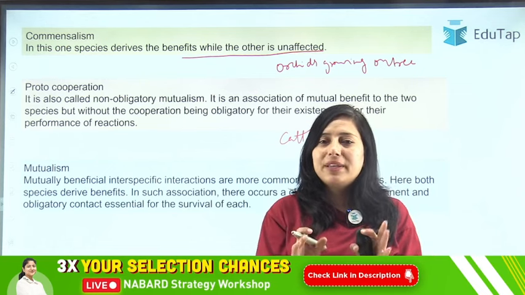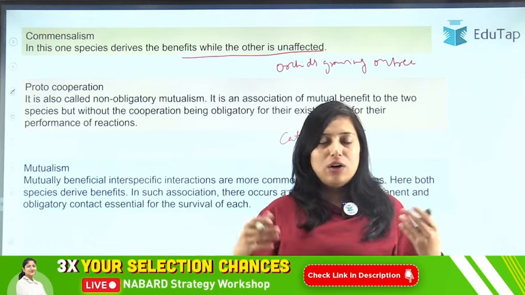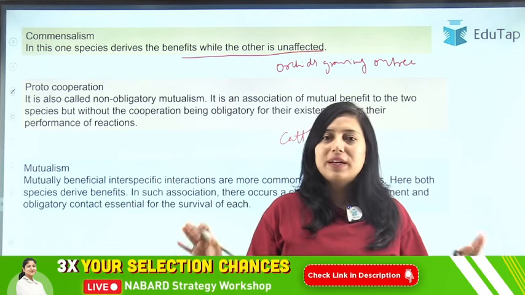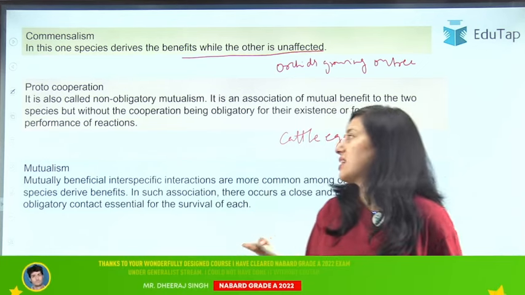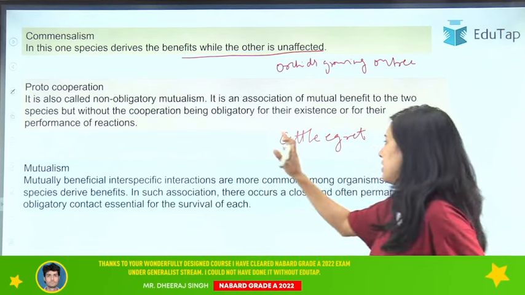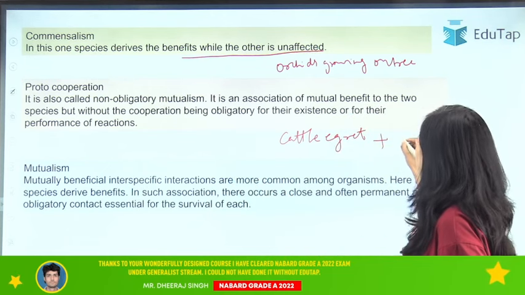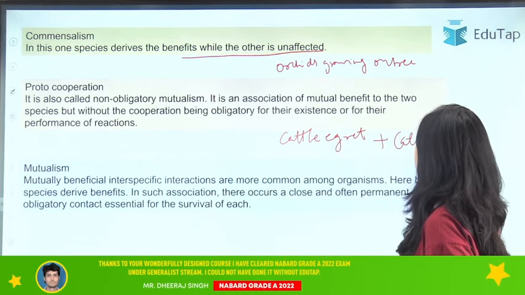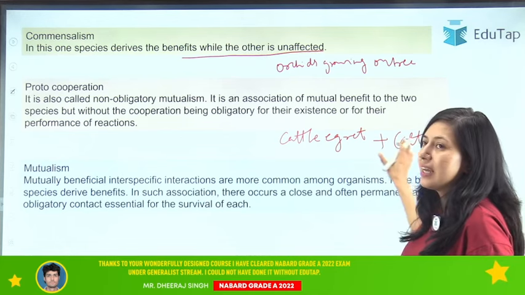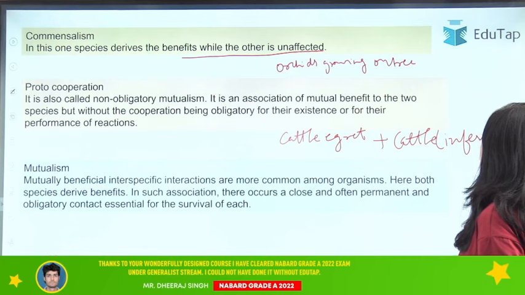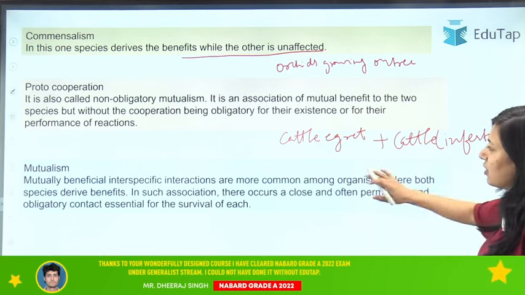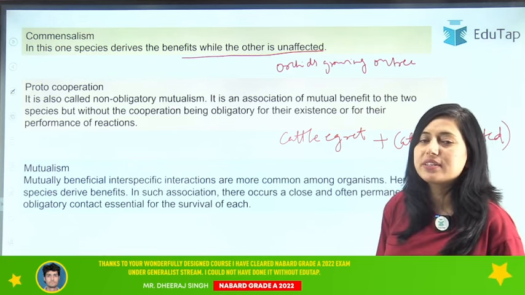They both can live their own life alone also, but when they are interacting, they are benefiting each other. So that type of interaction is known as proto-cooperation. So here cattle egret plus cattle infested with tick or mite is your example of proto-cooperation.